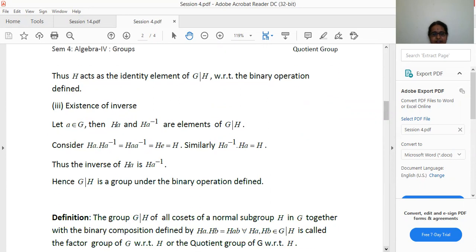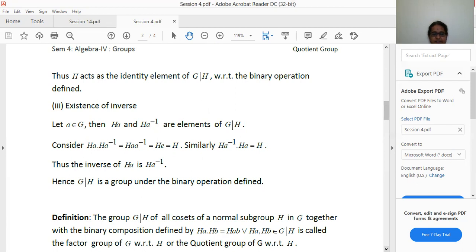So now, from the definition of binary composition, the closure property is satisfied, and we have shown that associativity is satisfied, and identity and inverse exist. Hence, we are telling that G/H is a group under the binary operation defined.